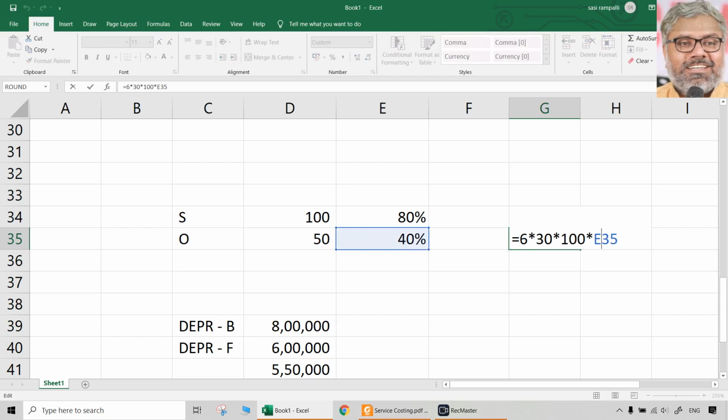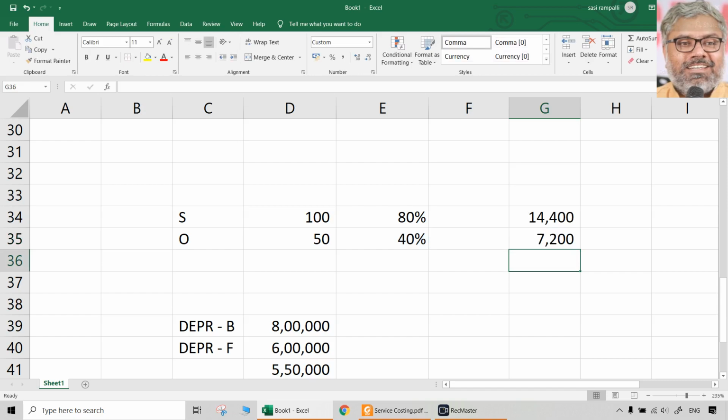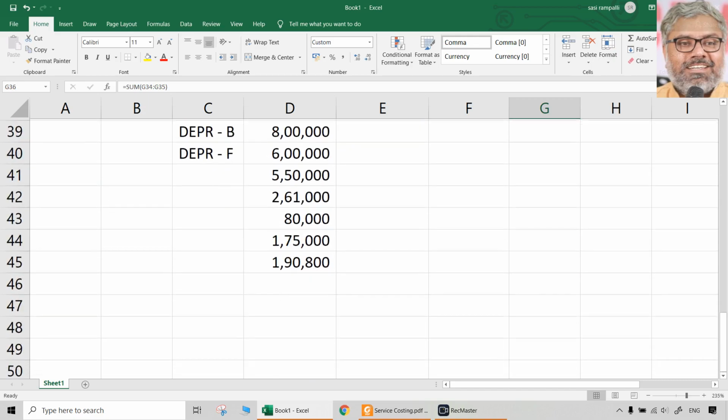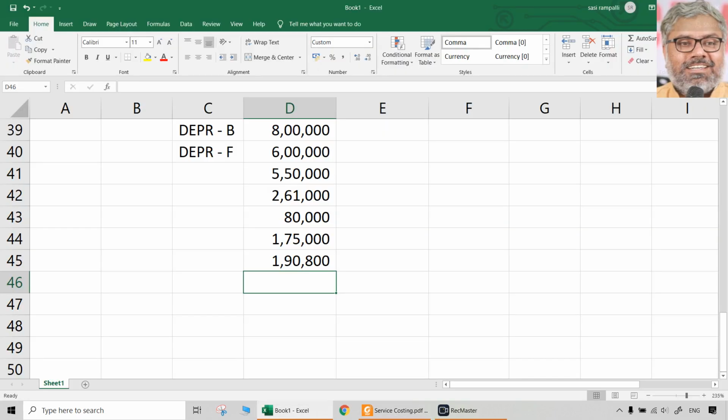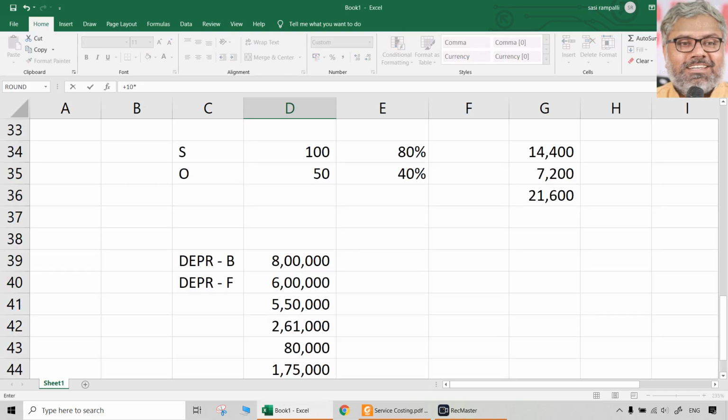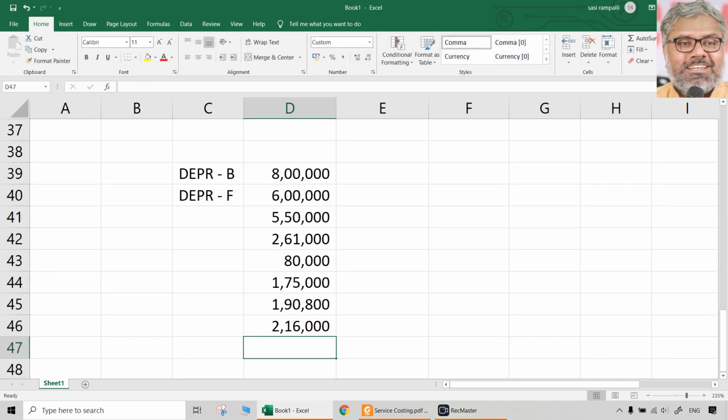Everything same. 6 months. Each month will be 30 days only. 100 rooms only. But occupancy is 40%, which means 7,200. That means the total number of room days, real room days, not equivalent room days, is 21,600. When 21,600 room days are occupied, 10 rupees per room day if you give to the room boys or attendants, the total salary of the attendants will be 2,16,000.